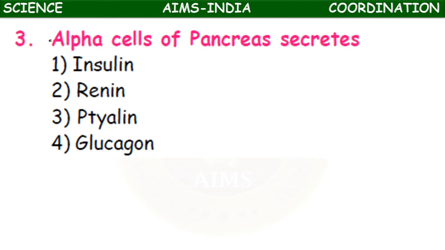Insulin mainly regulates the sugar levels in the blood. Its deficiency leads to diabetes mellitus. The pancreas possesses alpha cells and beta cells. So the alpha cells of the pancreas secrete glucagon.